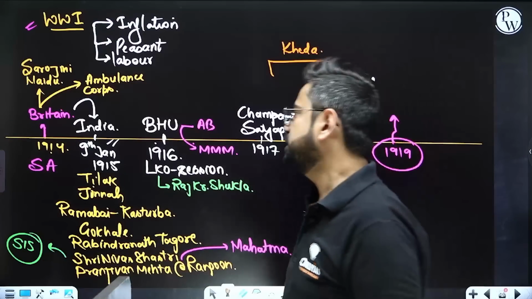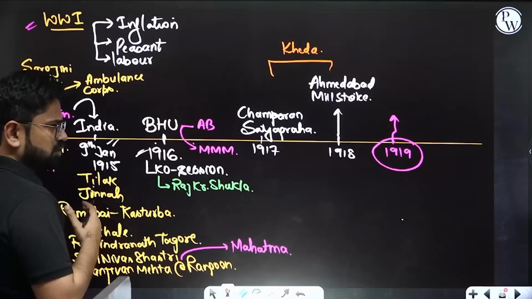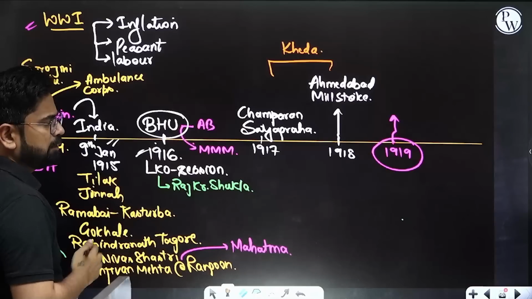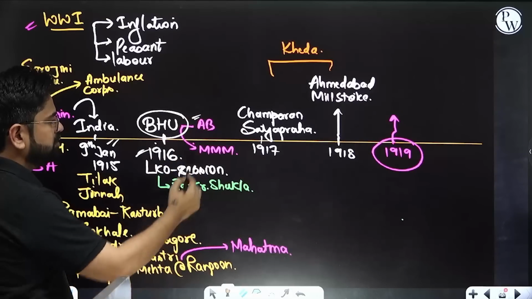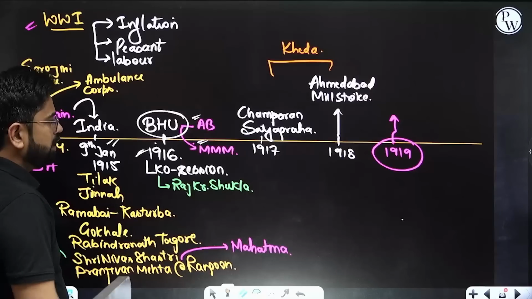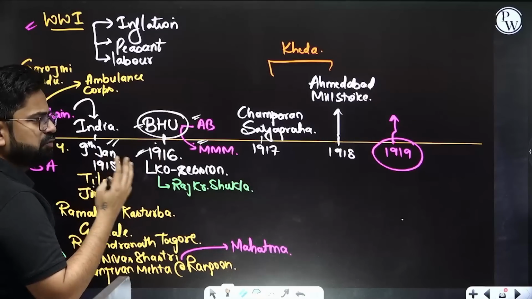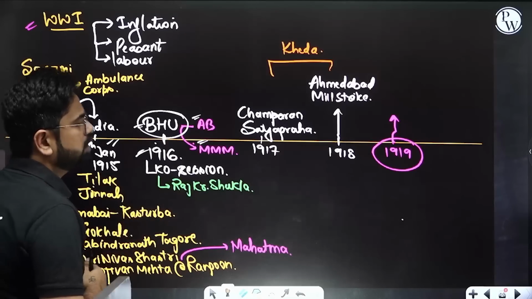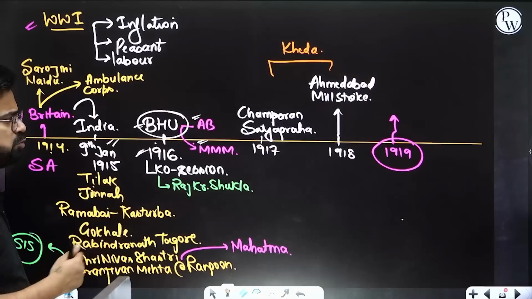For the very first time, he announced himself in 1916. This is what is called the leader announcing himself. In 1916, BHU was being founded, and it was basically the hard work of Annie Besant and Madan Mohan Malviya. In this BHU session, for the very first time, he took the stage. He spoke about peasants and his philosophy about the future of India.